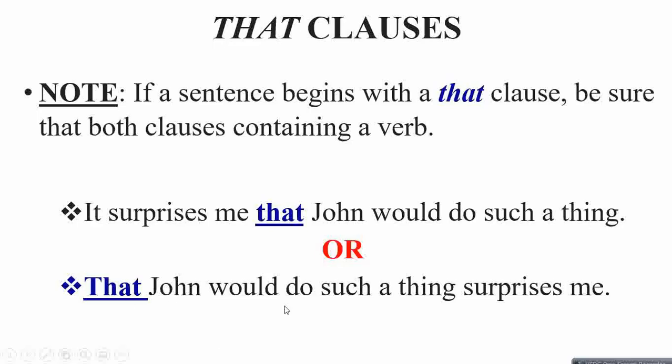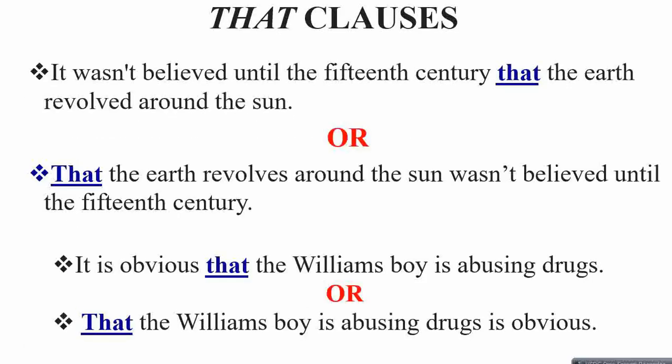So the first clause has its own verb followed by another verb, and when you are starting the sentence with that clause, this has its own verb, do, followed by another verb. So when you are starting your sentence with that clause, both clauses should have their verbs. Here are other examples to grasp the whole concept.